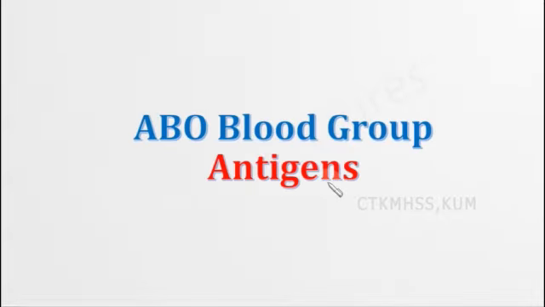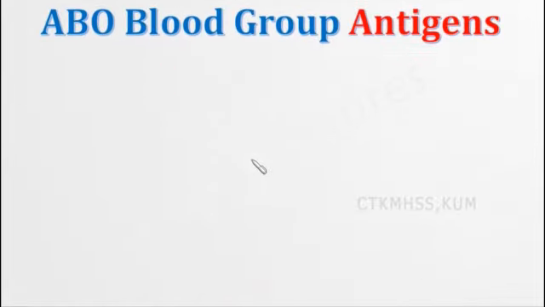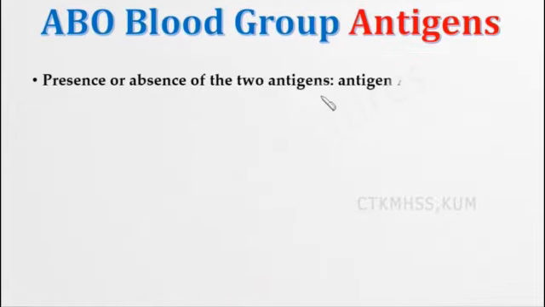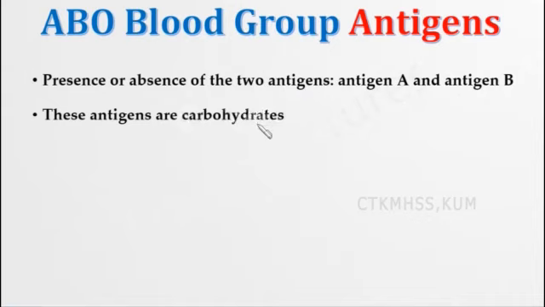So now we will see about ABO blood group antigens. ABO blood group is based on the presence or absence of 2 antigens, antigen A and antigen B. These antigens are carbohydrates. The presence or absence of this antigen depends on the individual's DNA.